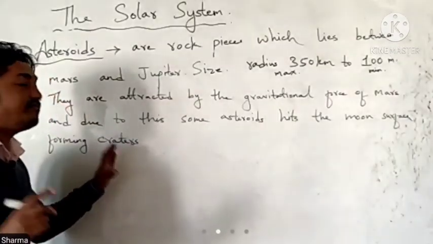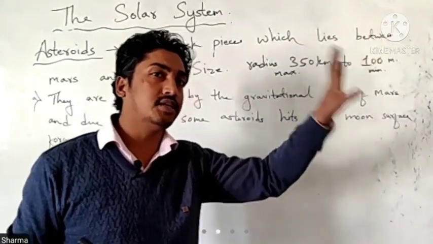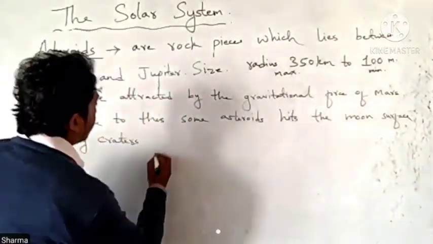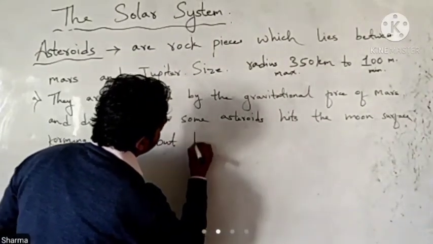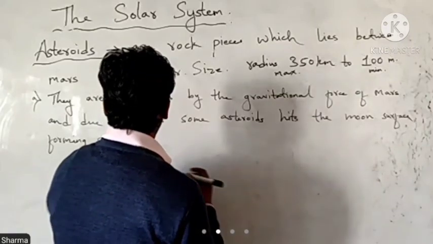Okay, that's why the moon has many craters. That's why when we see from the Earth, we see black spots on the moon, but it is the moon surface forming craters.